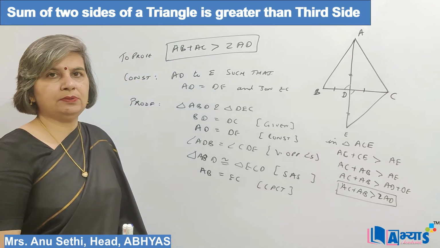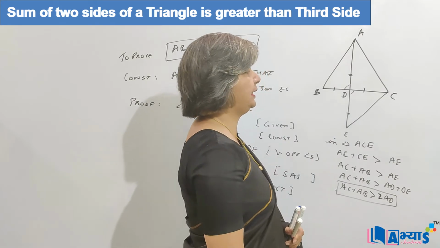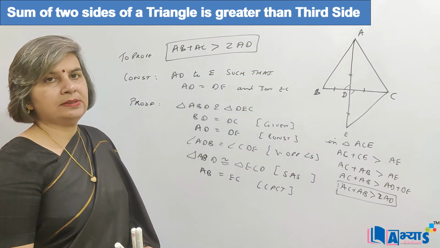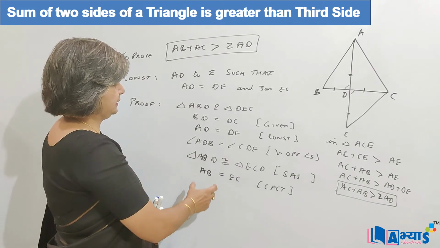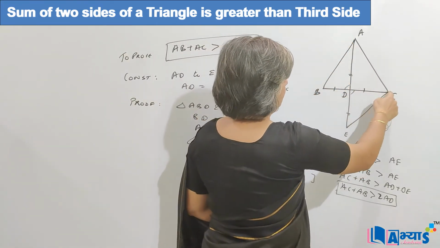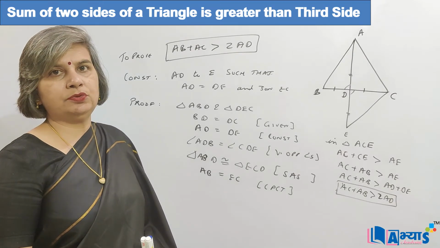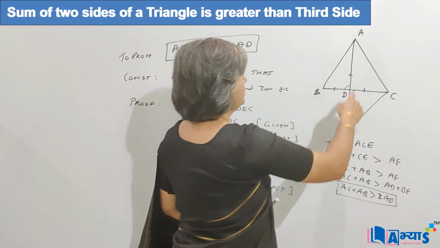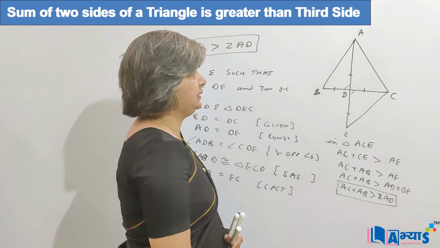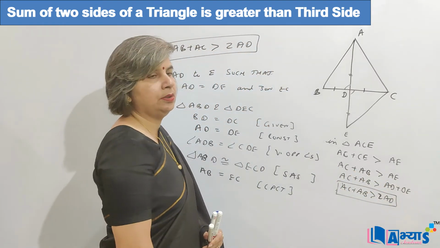That means BD is equal to DC, AD is equal to DE, and this angle is equal to this angle. So SAS criteria is fulfilled. So we can say that the two triangles are congruent, and from CPCT we can say that AB is equal to EC. Now AB is equal to EC we have proved. Now in triangle ACE, the sum of two sides will be greater than the third side. So AC plus EC will be greater than AE, and EC is equal to AB, so we can say that AC plus AB is greater than AE.